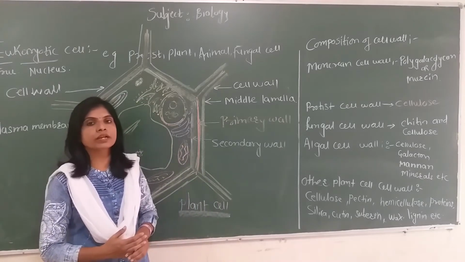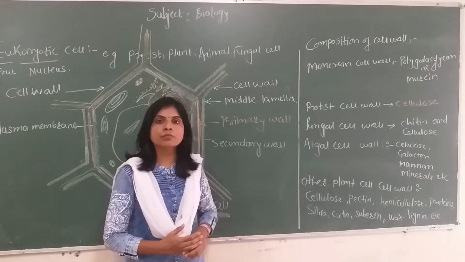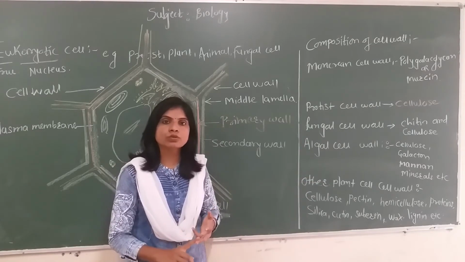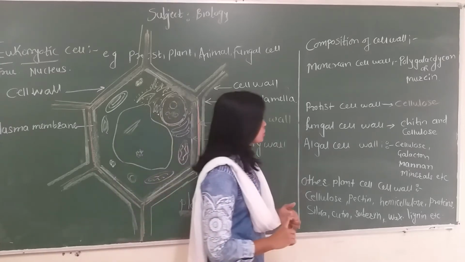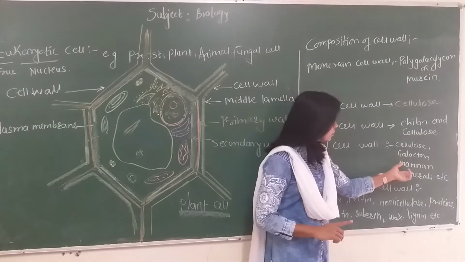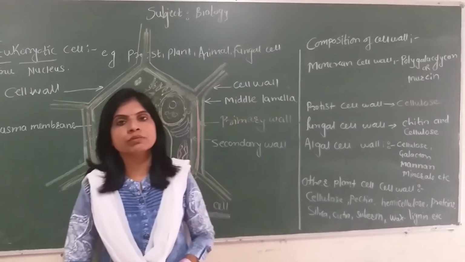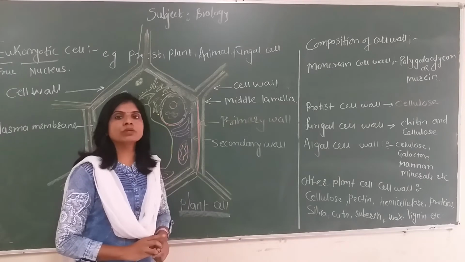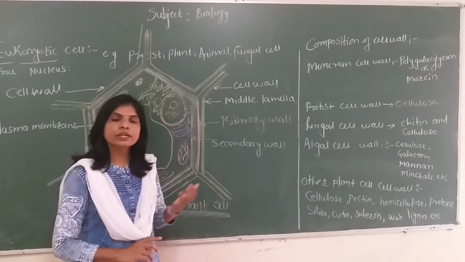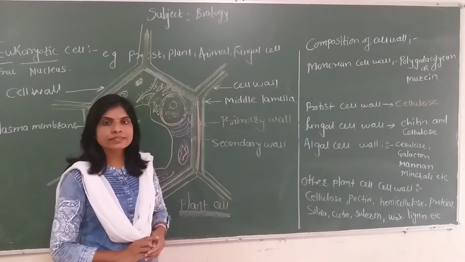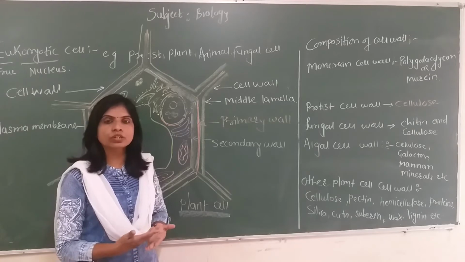In the case of plants, you know that plants have different groups. The first group of kingdom Plantae we call algae. In algae, the cell wall is made up of cellulose, hemicellulose, and pectin, along with deposition of different materials like galactan, mannan, and minerals like calcium, magnesium, etc. In the rest of the higher plants like bryophytes, pteridophytes, gymnosperms, and angiosperms, the cell wall is made up of cellulose, pectin, hemicellulose, and other proteins.